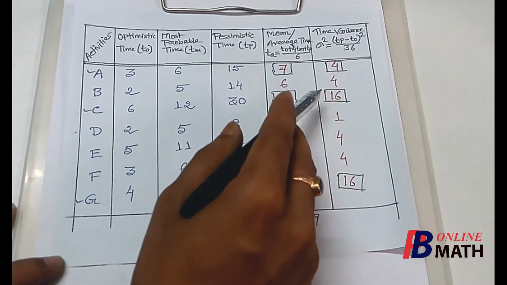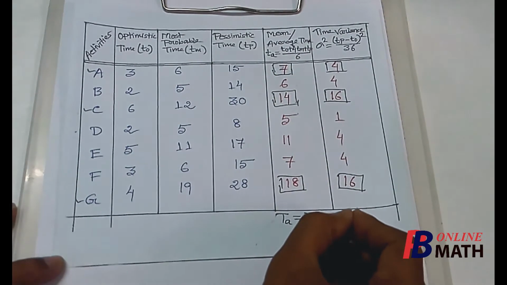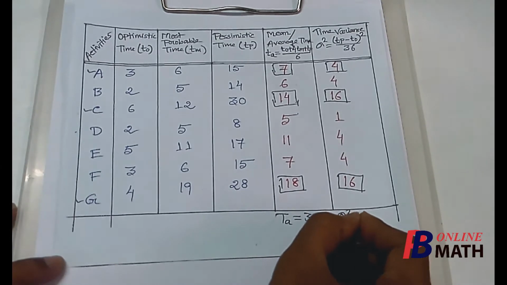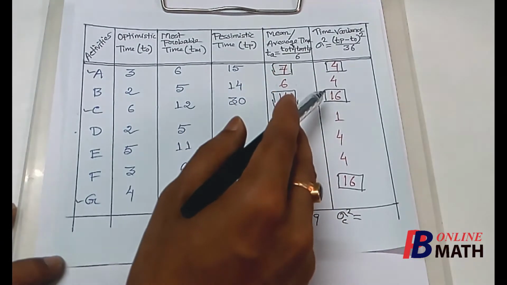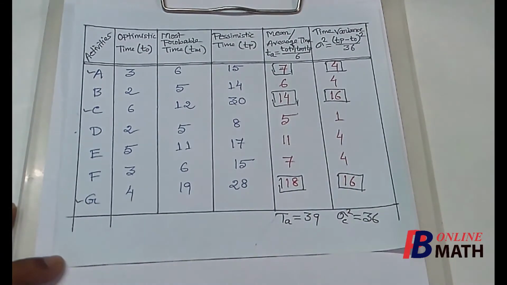And if we add all the time variances for the critical activities, this will be denoted by sigma square C, and this sum will be 4 plus 16 plus 16, which is 36. So we have found capital TA, that is 39, and sigma square C, which is 36.